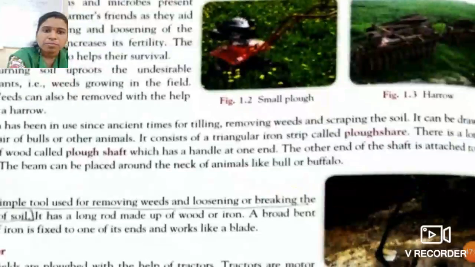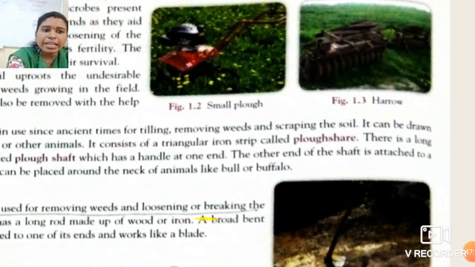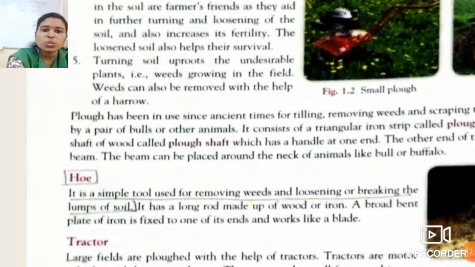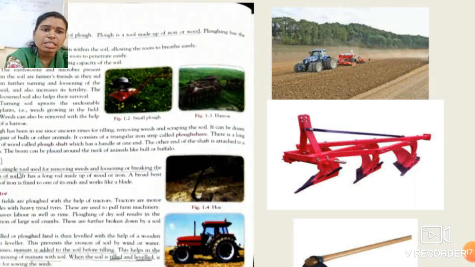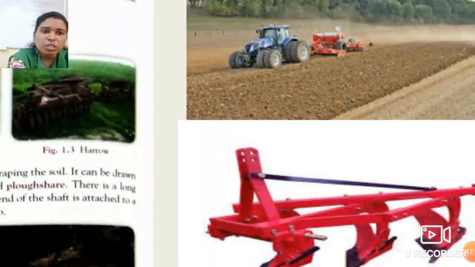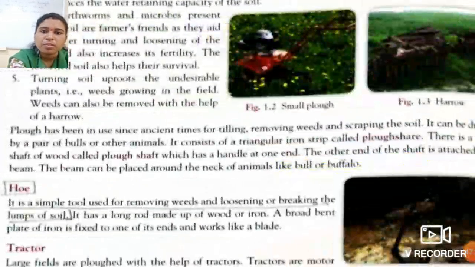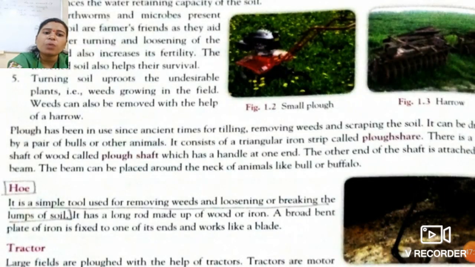And the other end of the shaft is attached to the beam. See over here, to this tractor. The beam can be placed around the neck of animals like a bull or buffalo, or it can be connected to the tractor also. Okay, students, so this is all about the plough.